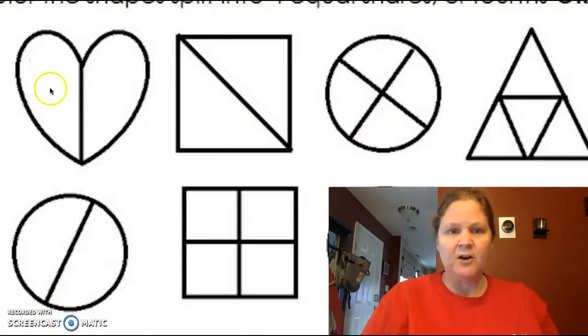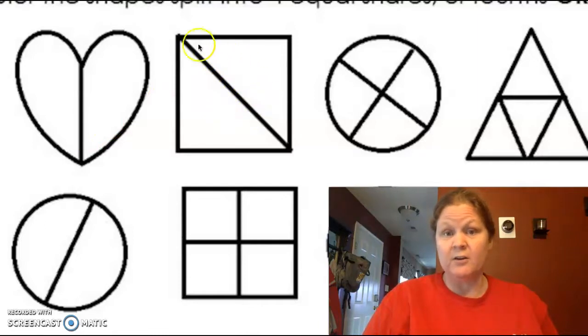Good. All right. I have a heart with a line through it. I have a square with a line through it. I have a circle with some lines through it. And I have a triangle with some lines through it. Okay? Now, I have different equal parts.